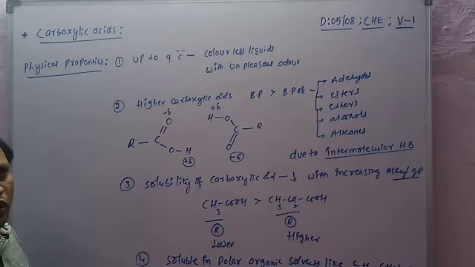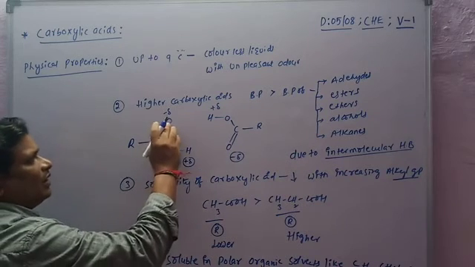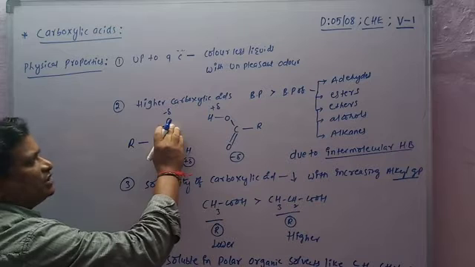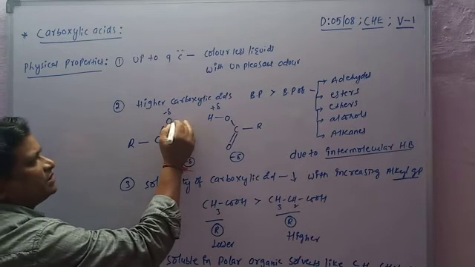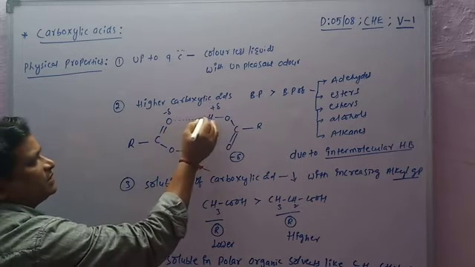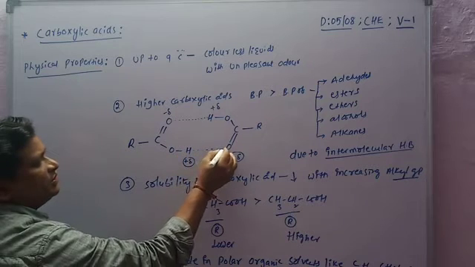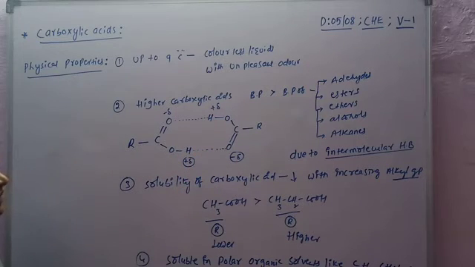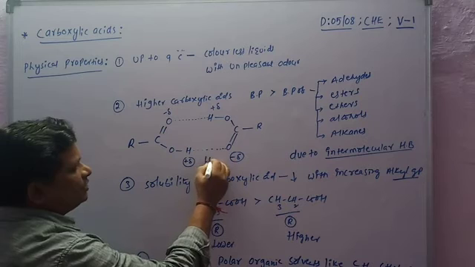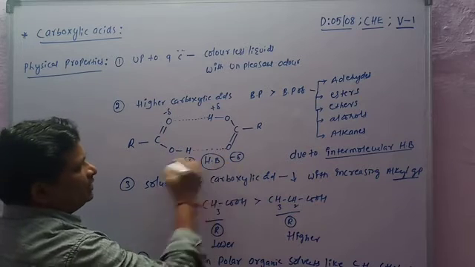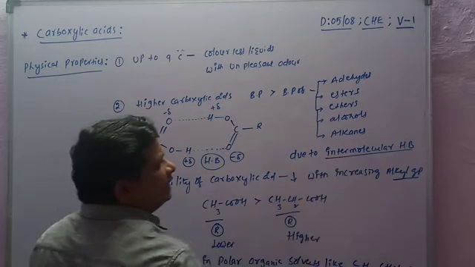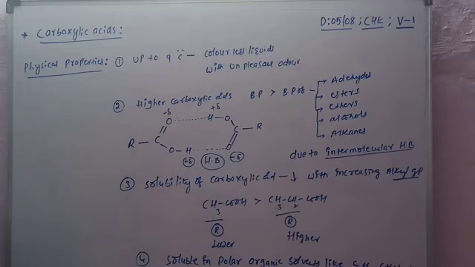Now the hydrogen bond forms between the partially negative oxygen and the partially positive hydrogen. Generally a hydrogen bond is denoted with dotted lines. That is intermolecular hydrogen bonding. So these are the physical properties of carboxylic acids.